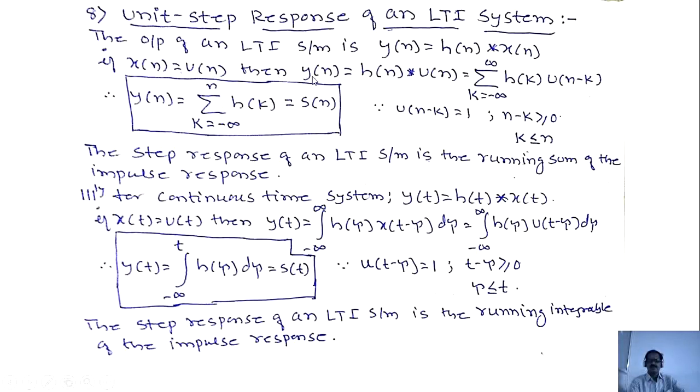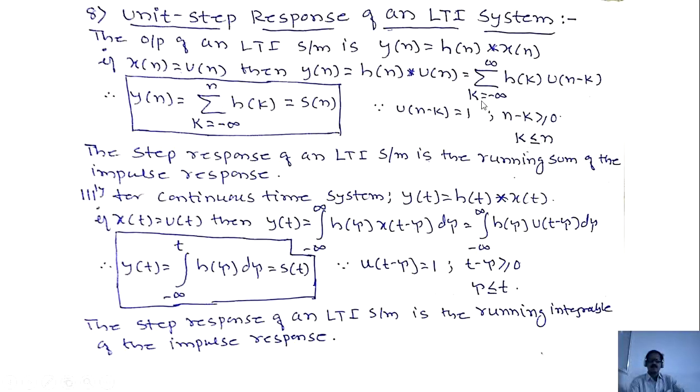Therefore y of n equals h of n convolved with u of n, because x of n equals u of n. Sigma k equals minus infinity to plus infinity h of k into u of n minus k. As we know that u of n minus k equals 1, n minus k greater than or equal to 0. Therefore k is less than or equal to n. K is less than or equal to n means k values from minus infinity to n.